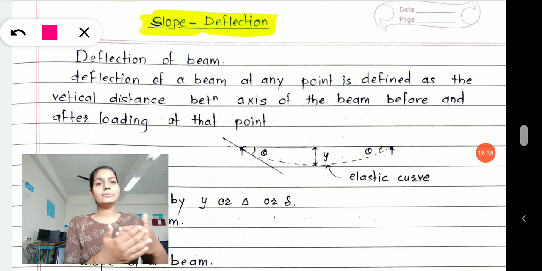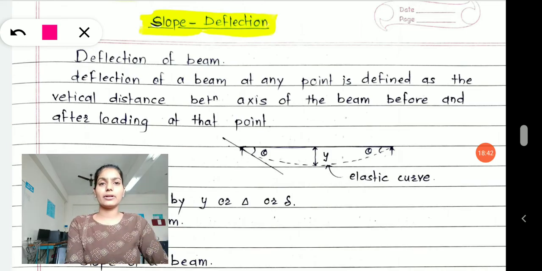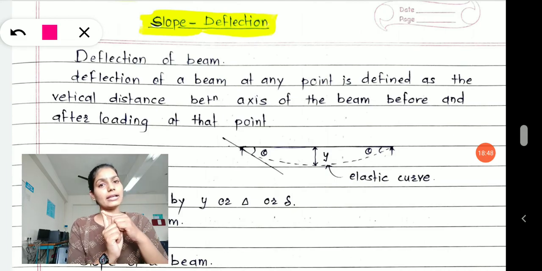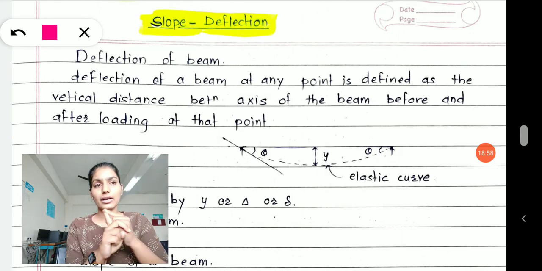Before defining these terms, I want to take a look at concepts we have already learned. In the last classes, we understood what the slope deflection method is, how deflection forms in your structure, what a rigid joint means here, and what type of frames we are going to deal with.